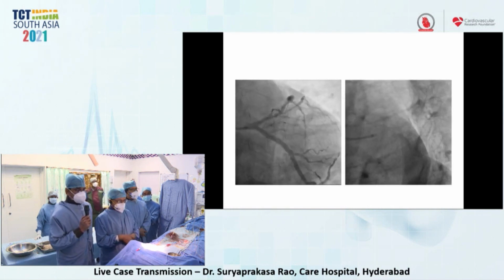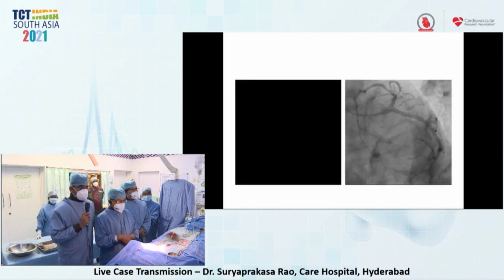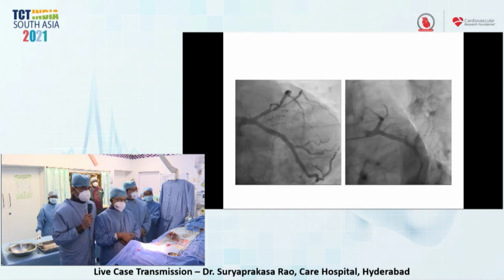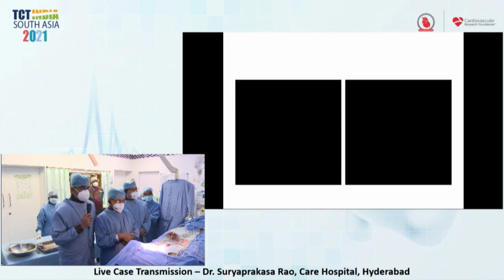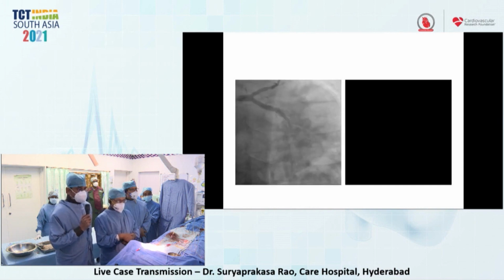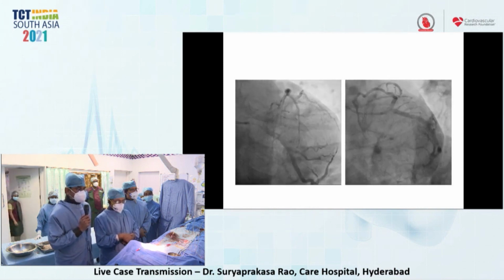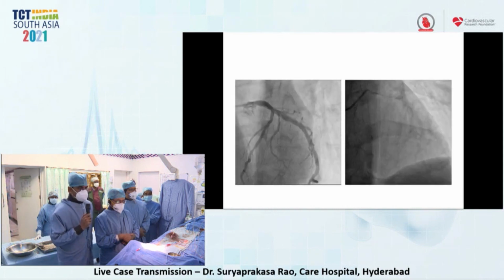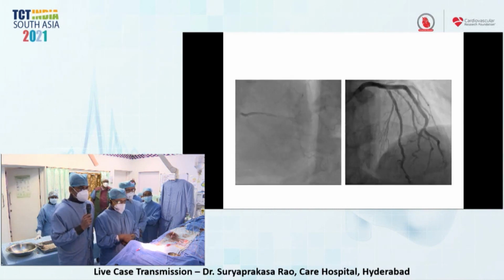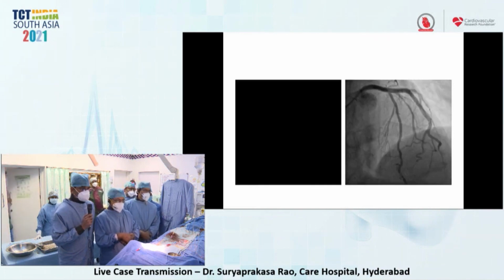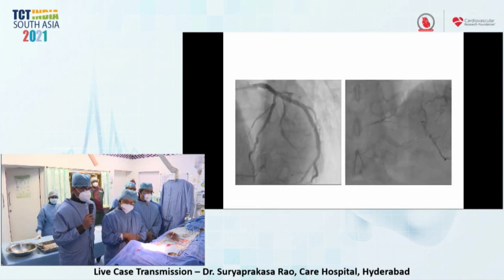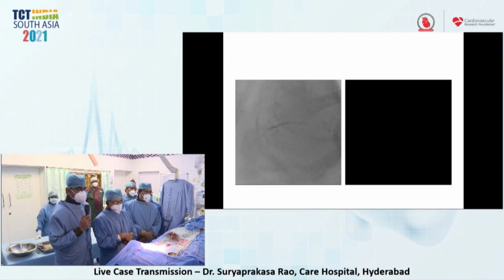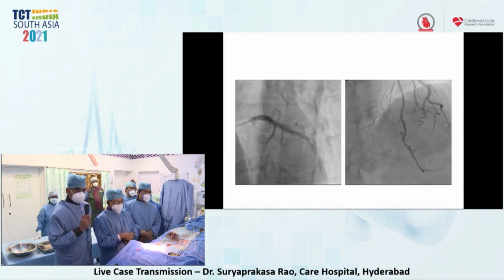Angio done elsewhere 2 months ago, showing left dominant system, LAD mild, mid LAD mild plaque, diagonal fair size vessel with ostioproximal tight lesion. Major OM is large, normal, and the RCA is filling from the epicardial and septal collaterals. Next. LAD lesion, diagonal ostioproximal tight lesion is there. RCA filling retrogradely from epicardial and septal collaterals. Next.